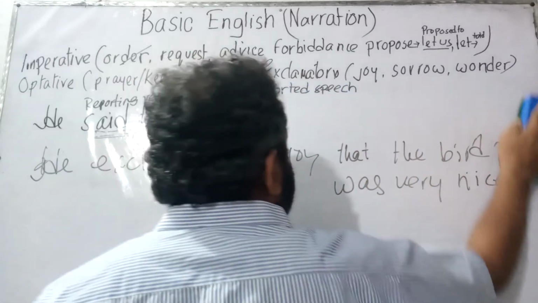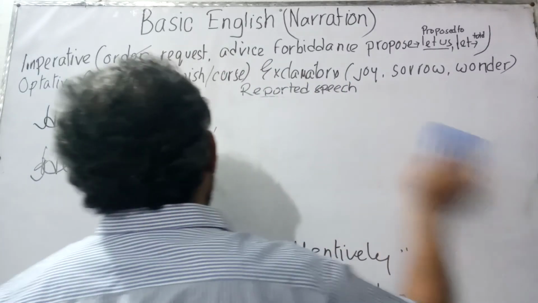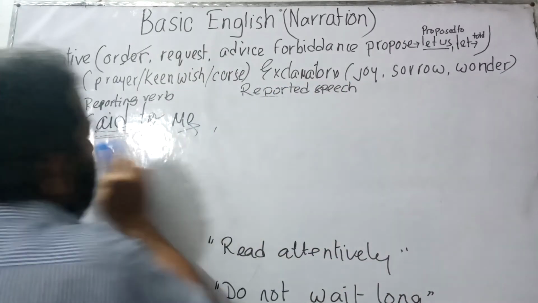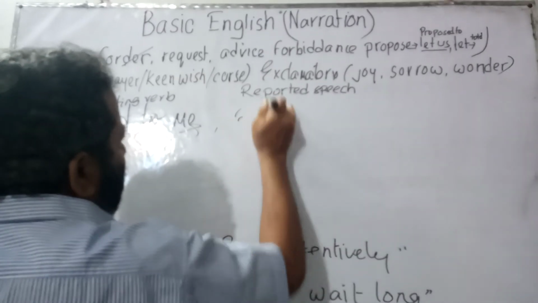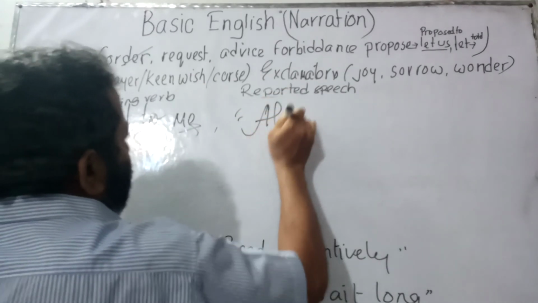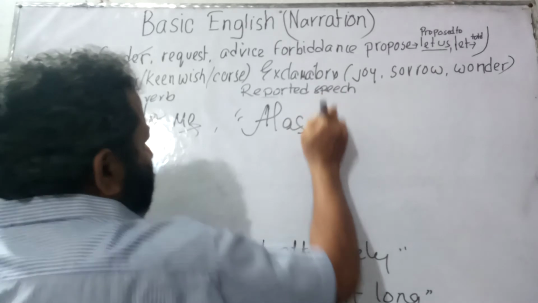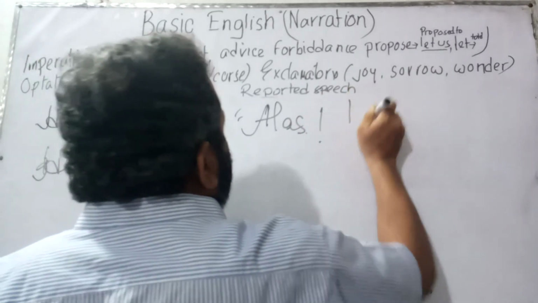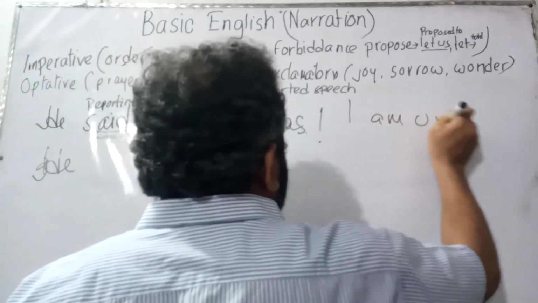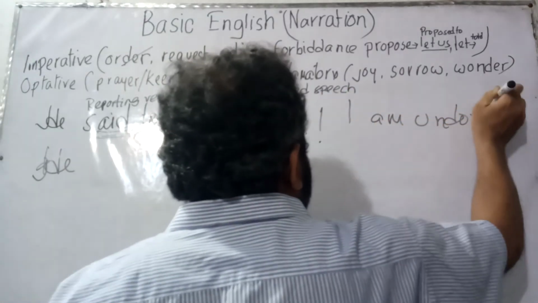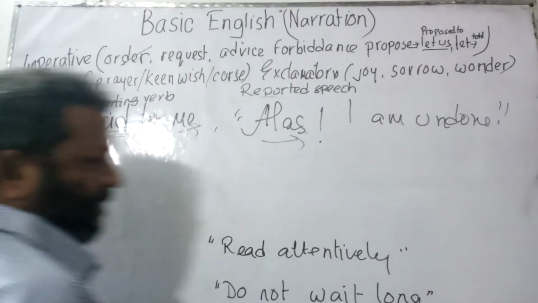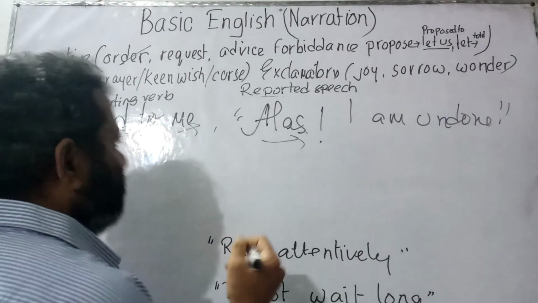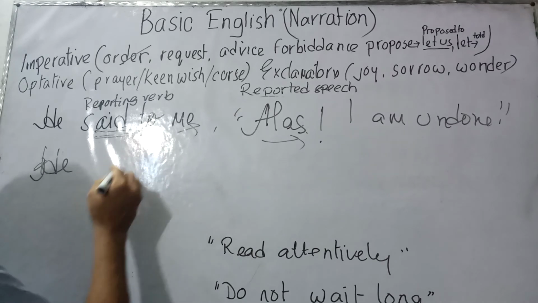Now let us express a sorrowful incident. It could be: He said to me, "Alas, I am undone." This is actually a sorrowful word, so it would be turned into like that.